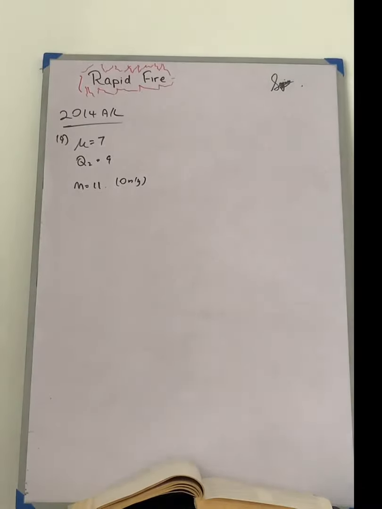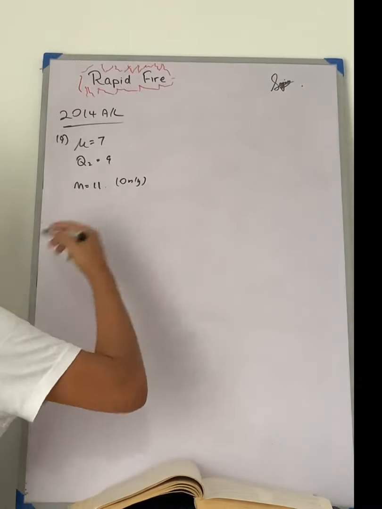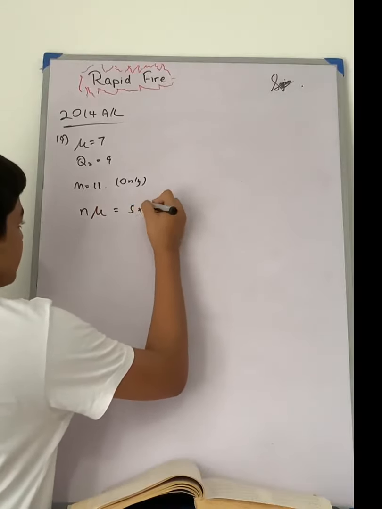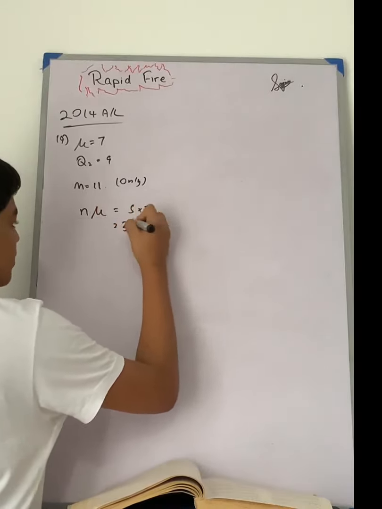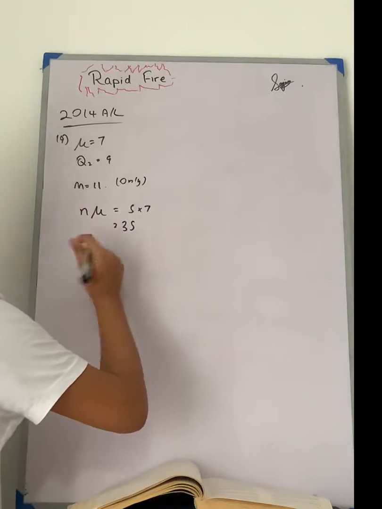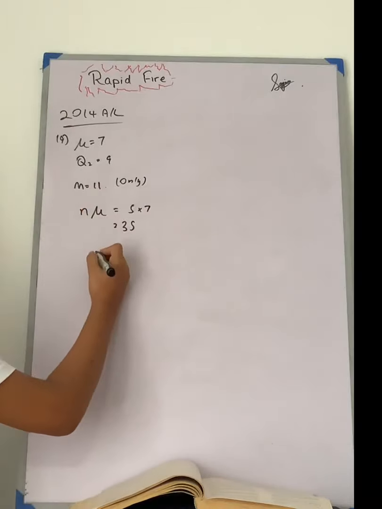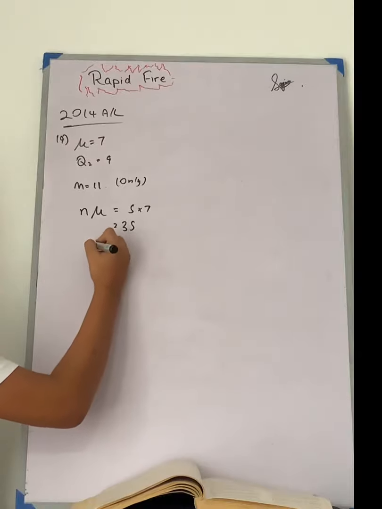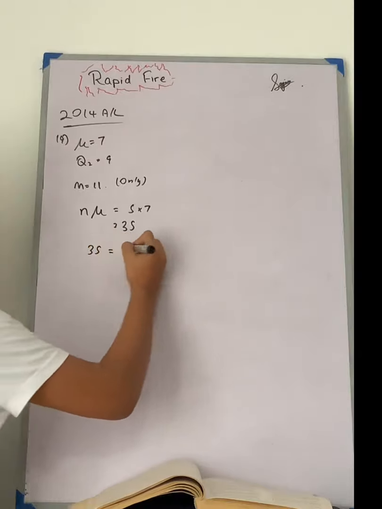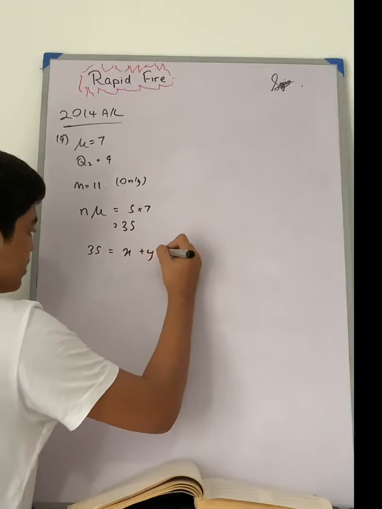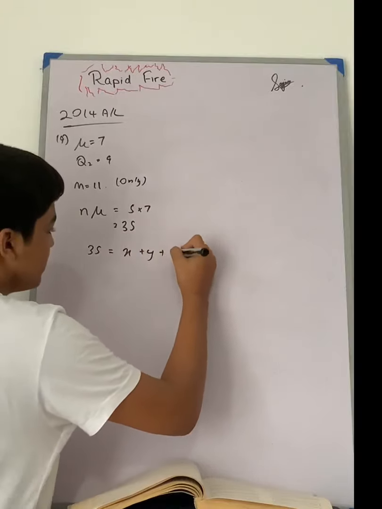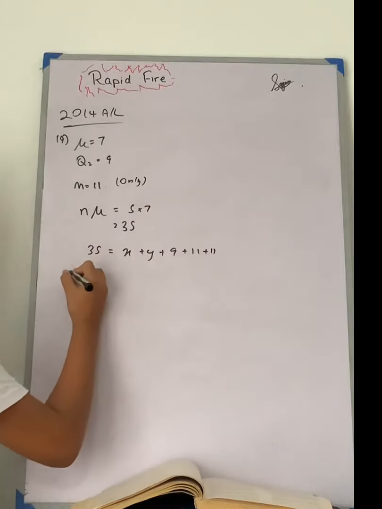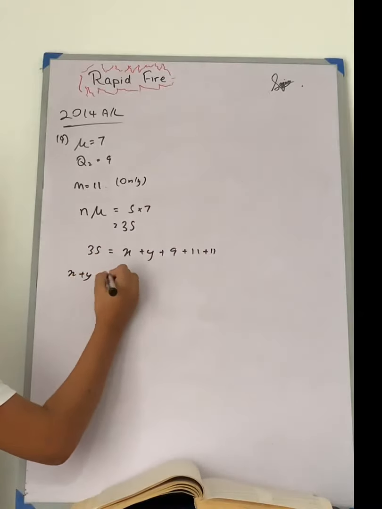So let's start off this question by finding nμ. So nμ is 5 into 7, 35, and we know that Q2 is 9, so basically Q2 is the third term. Alright, so then we can write it as 35 is equal to x plus y plus 9 plus 11 plus 11. Alright, so x plus y is equal to 4.